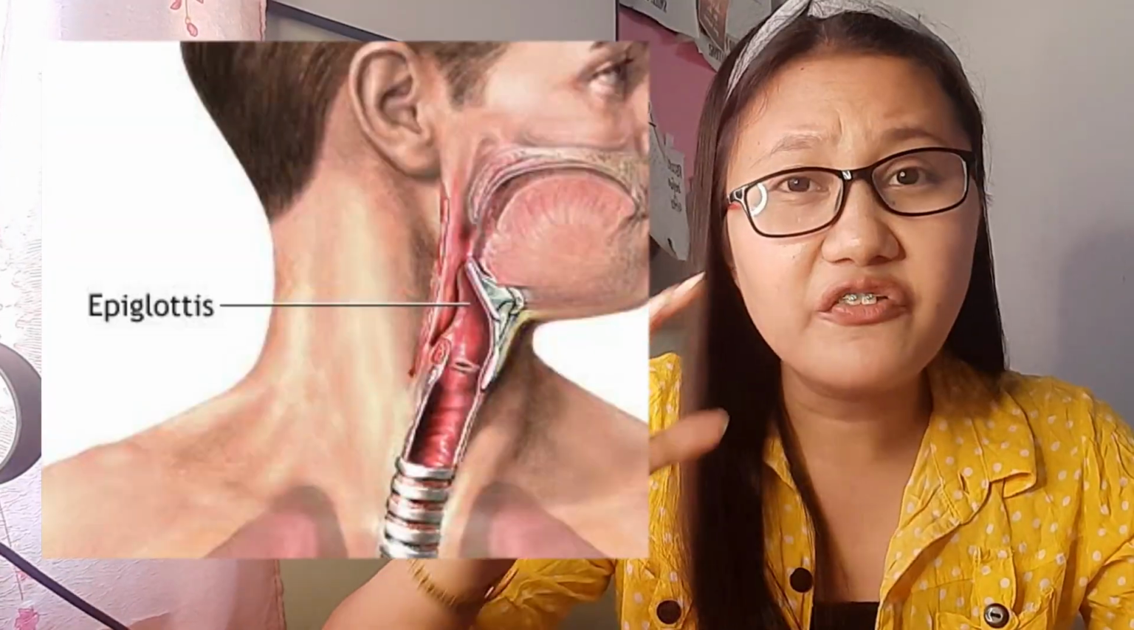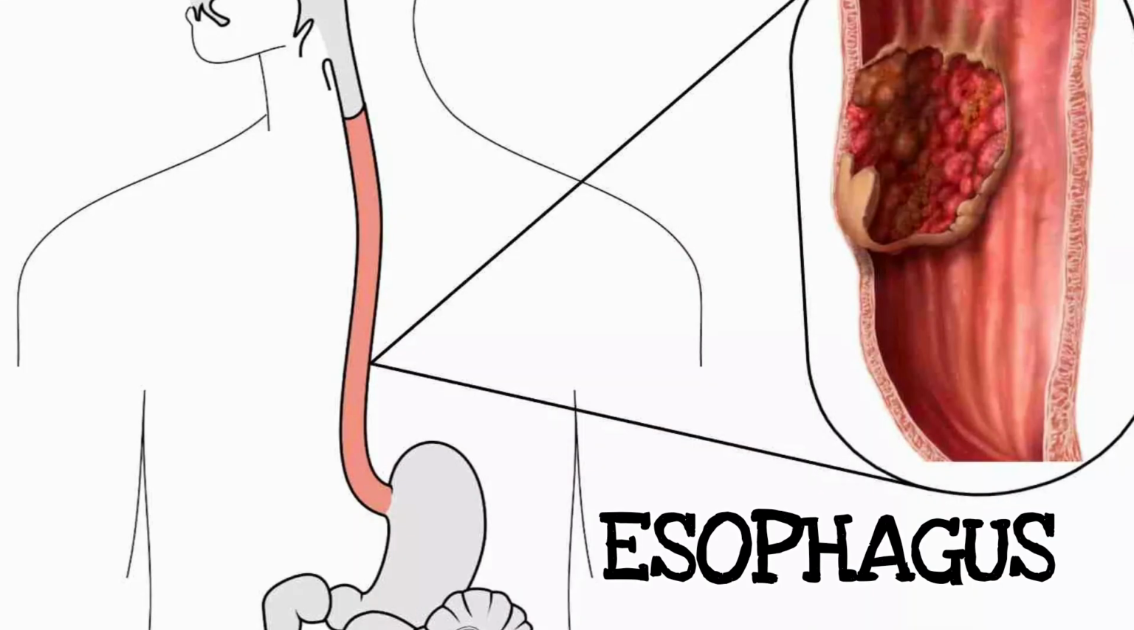At pagpasok niyan sa ating lalamunan, meron tayo dyan tinatawag na epiglottis. Yung epiglottis, ito yung small flap of tissue that folds your windpipe to prevent choking and the food passes through our esophagus. And the second part of our digestive system is what we call esophagus. So once we begin swallowing, nagiging automatic na yung process.